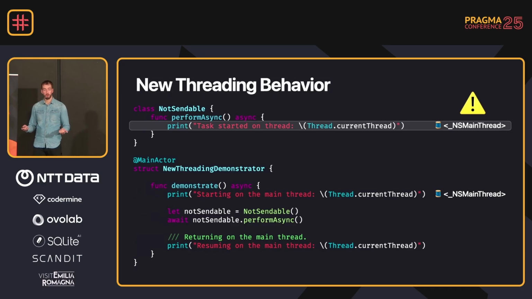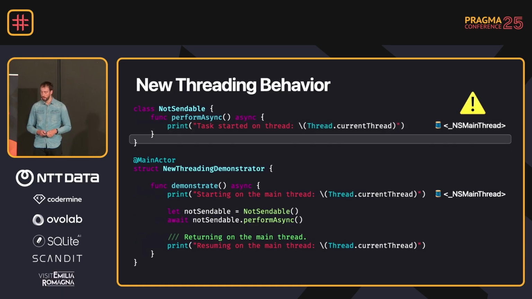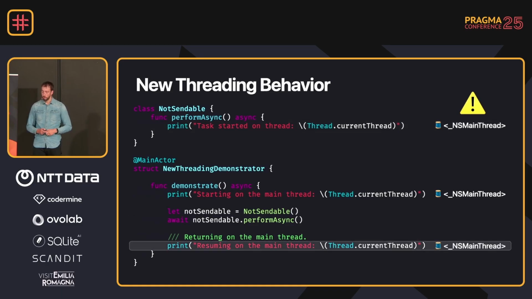Things that used to run in the background, do heavy work, now suddenly does that on a main thread. And that could even cause an app rejection. Think about it. And I'm over-exaggerating here, but I just want you to understand that if you manually migrate to those upcoming features, this could be the result. If we go back to the demonstrate method, we're back in the isolation domain of the main actor, and we're back on the main thread.